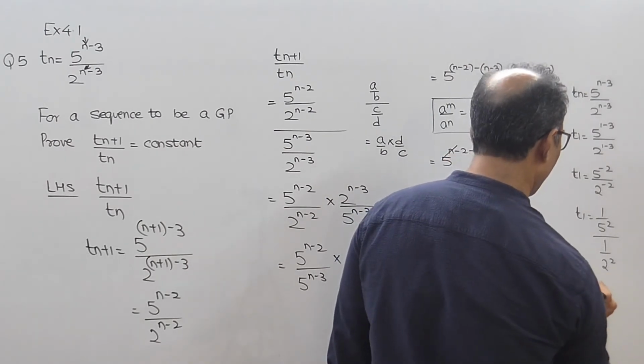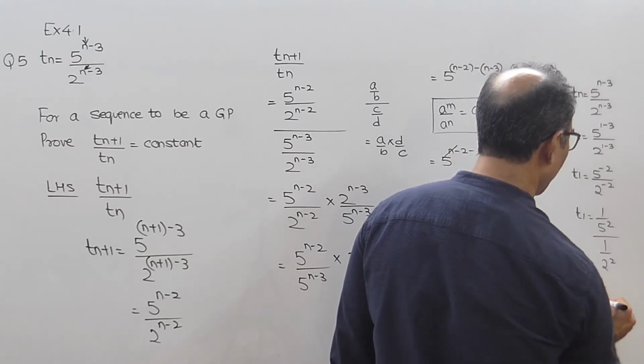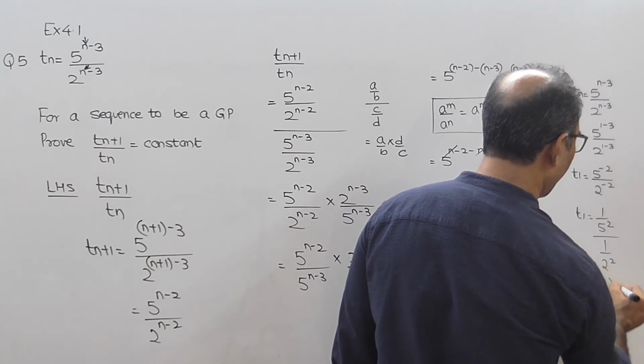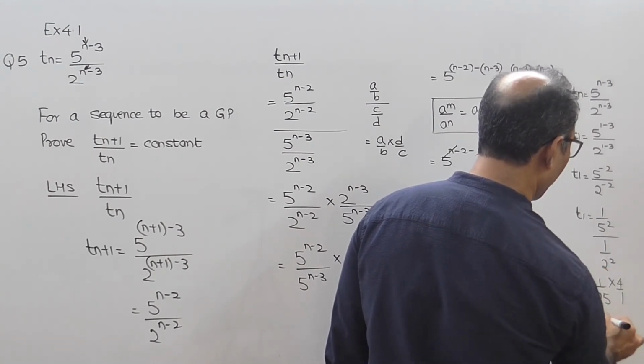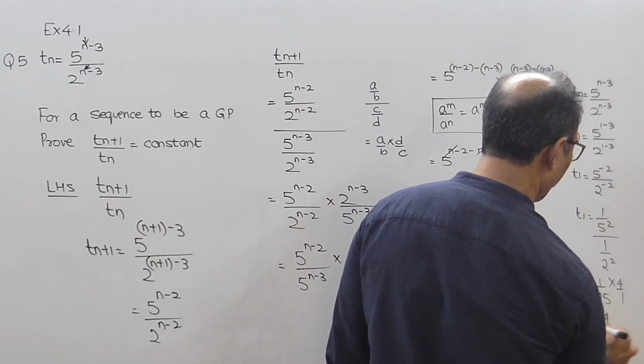So therefore my T1 will be 1 upon 25 into ये 2 square 4 हो जाएगा, 4 by 1. So my T1 will be equal to 4 by 25.